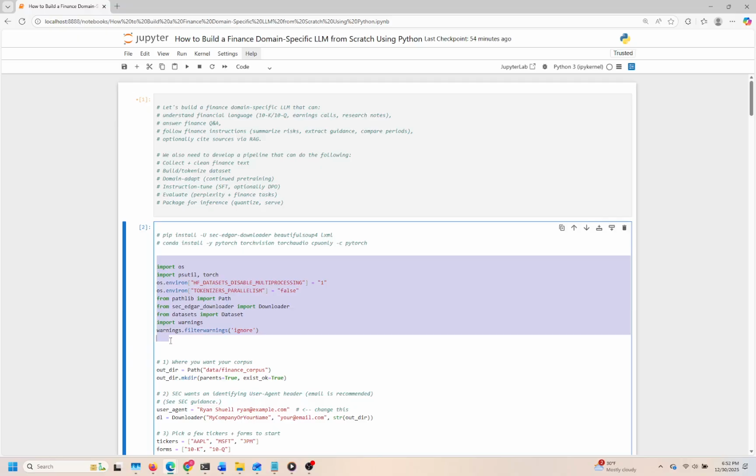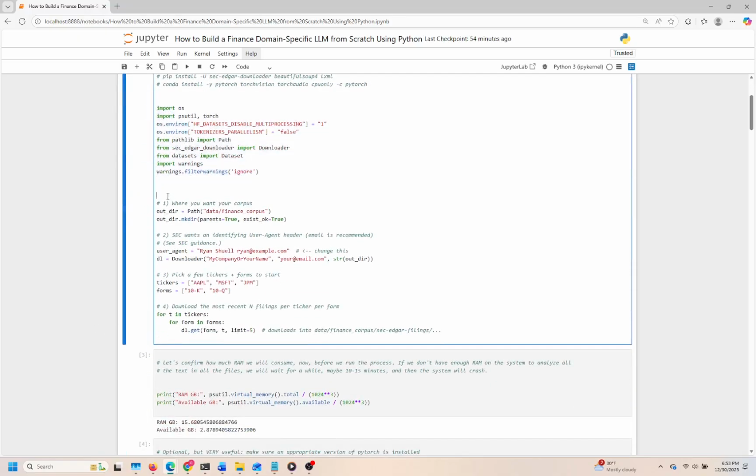Once we have our dataset ready, we'll transition into domain adaptation. This involves a continued pre-training phase that allows the model to better grasp the specific terminology and context found within financial documents. Following this, we'll instruction tune the model to ensure it can not only understand the language, but also follow complex financial instructions, such as summarizing risks or extracting guidance.